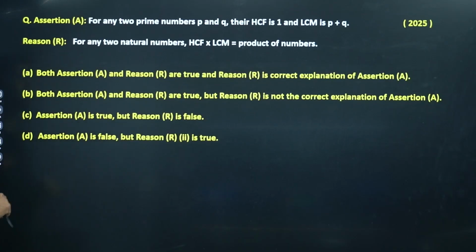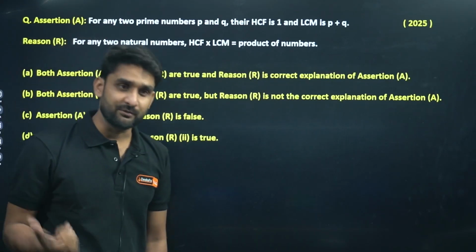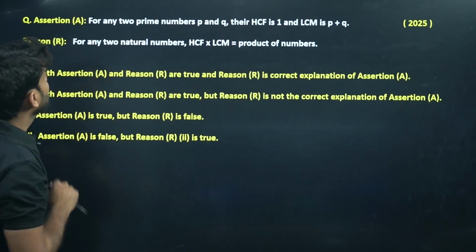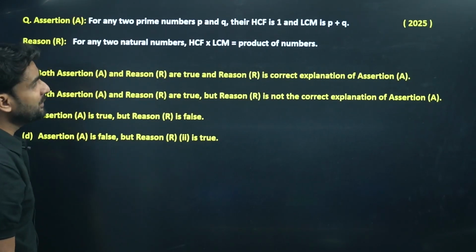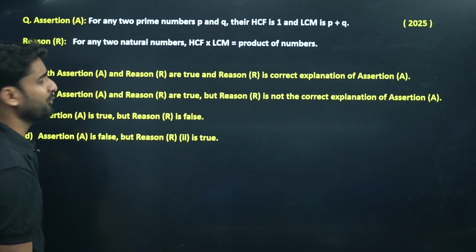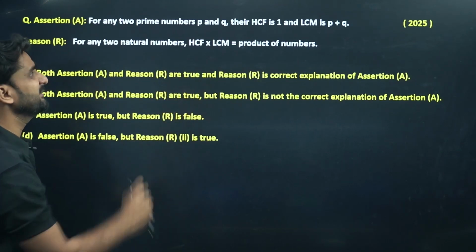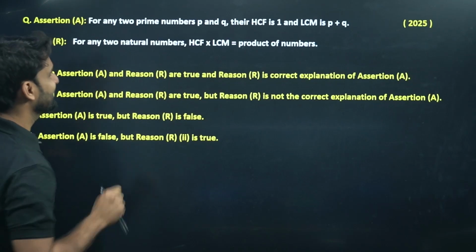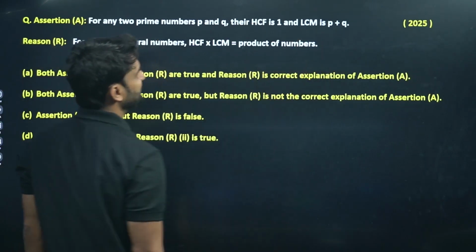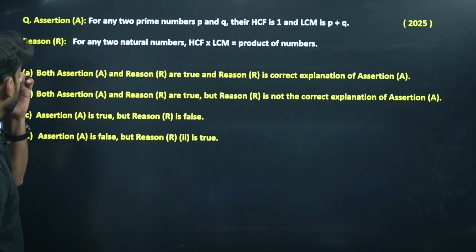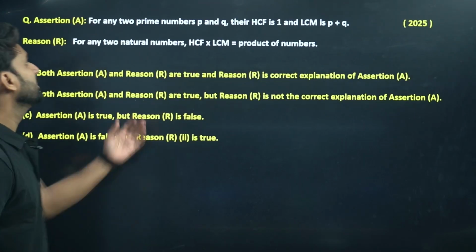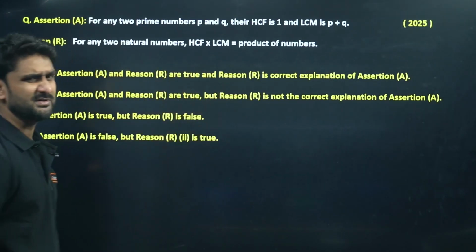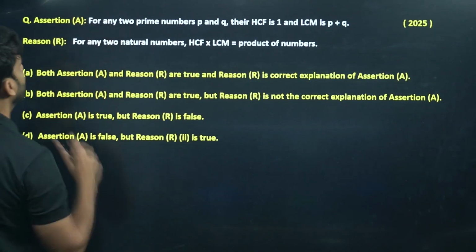The next question is based on assertion and reason. Look at the assertion. What is the assertion saying? For any two prime numbers P and Q, their HCF is 1 and LCM is P plus Q. For any two prime numbers, the HCF will always be 1. This is a bit confusing here, the LCM is P plus Q. And the reason is: for any two natural numbers, HCF times LCM equals the product of those numbers, which is absolutely correct.